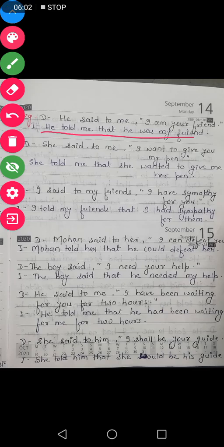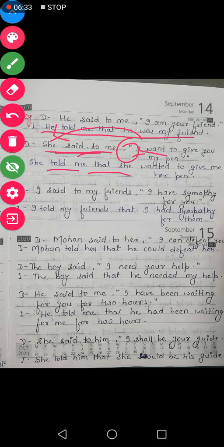Let us see another example. She said to me, again we have an object after said, I want to give you my pen. So said to will change into told. So she told me. Removing the inverted comma, we will use the conjunction that. Again we have I want. I is the first person, it will be changed according to the subject. Subject is she. So she want.